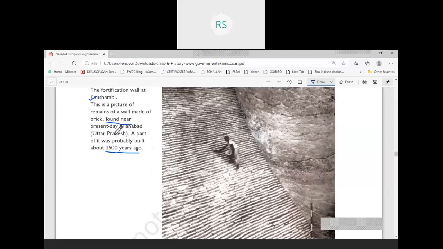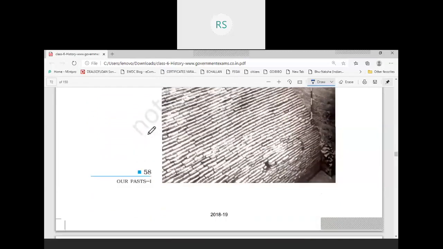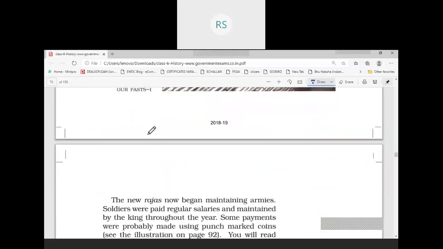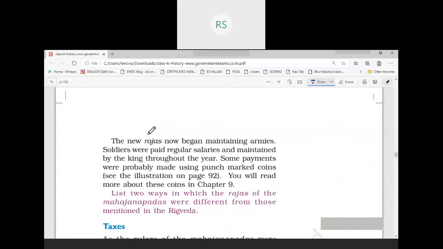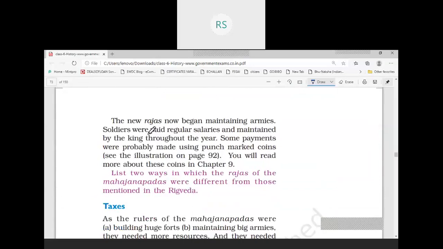And what is the time? Time is around 2500 years ago. Now we see that some more changes have occurred. The first change we saw was that capital cities were there, and many of these capital cities were fortified. Now the next change was that the new Raja began maintaining an army.